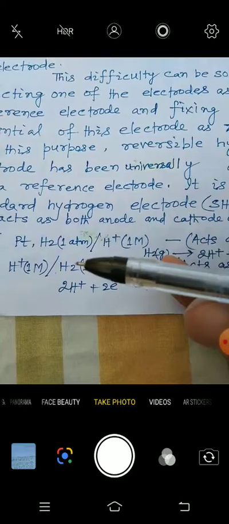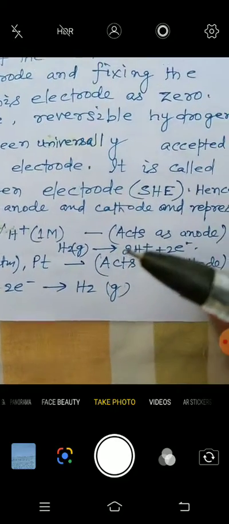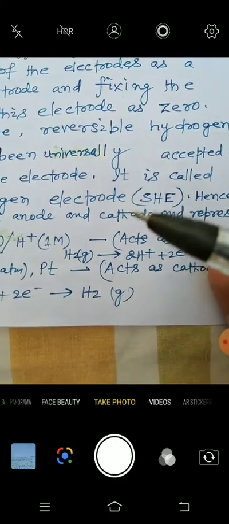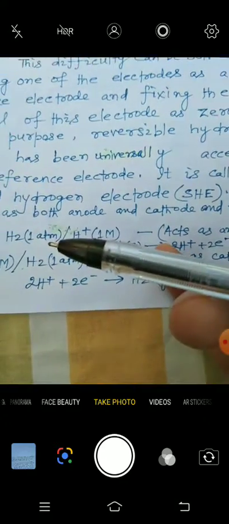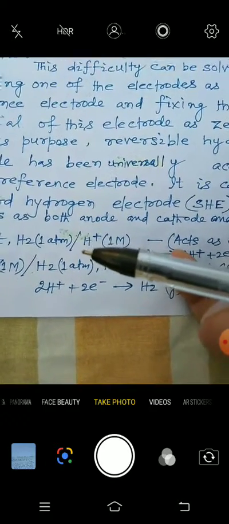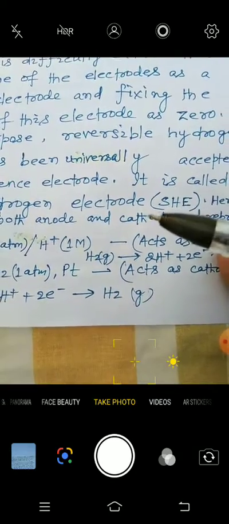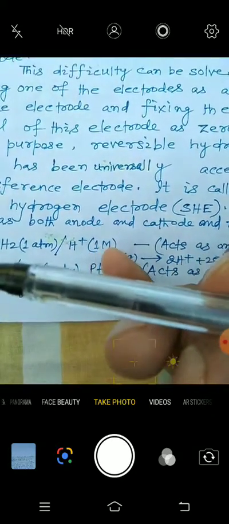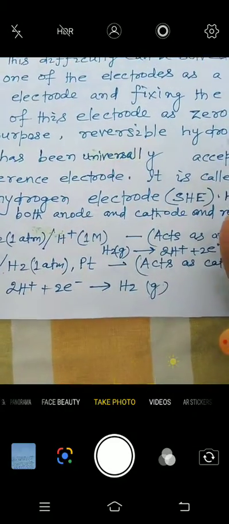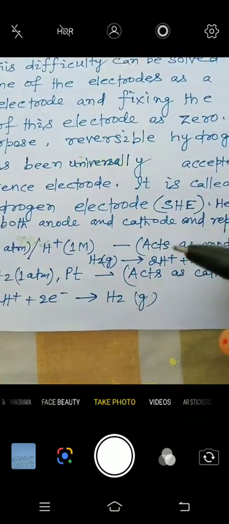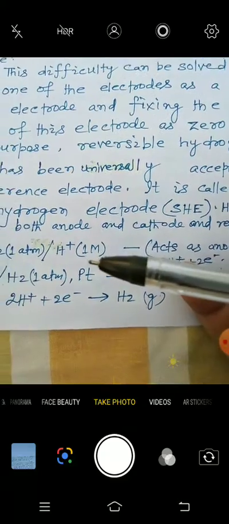On that basis, the decision of cathode and anode for SHE depends. In some cases this hydrogen electrode will be kept on the left-hand side of the electrochemical cell, and in some conditions it can be kept on the right-hand side.